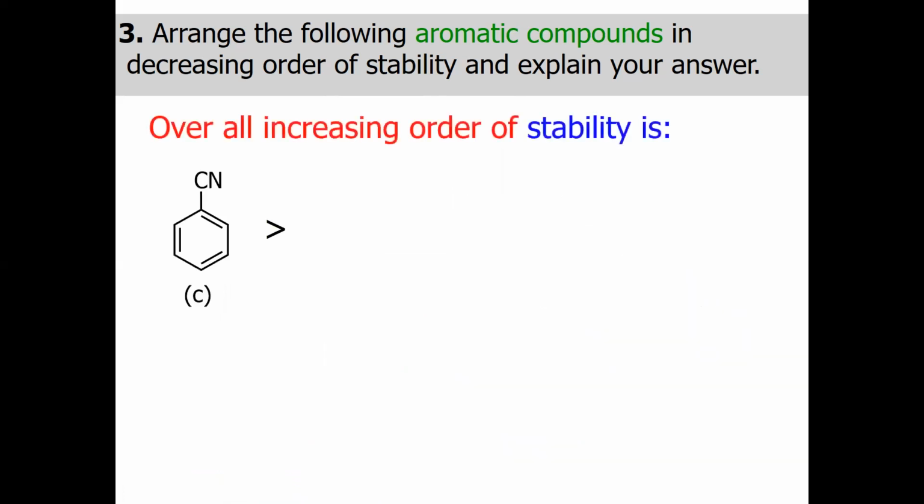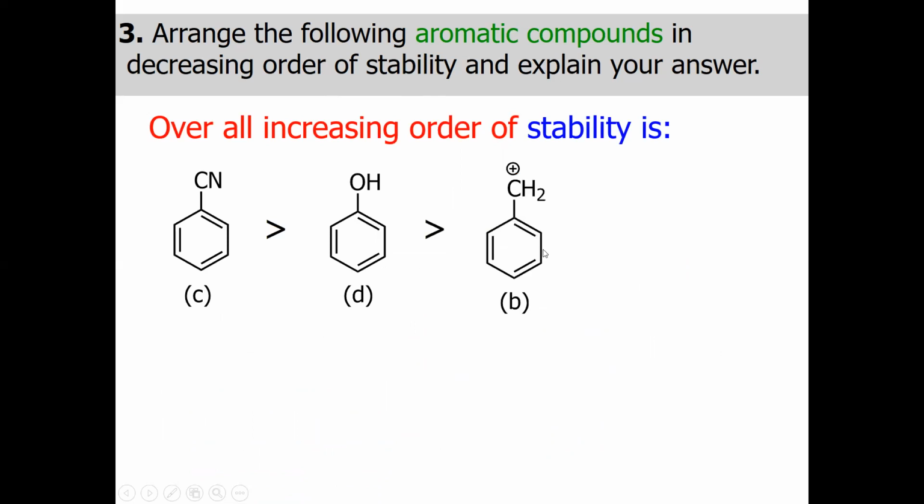Okay, now the overall stability. The most stable molecule is the benzonitrile, and then we have the phenol, and then we have the benzyl carbocation, which is also known as tryptophan molecule, and the least stable is the benzyl carbanion. This is the order of stability among these molecules.